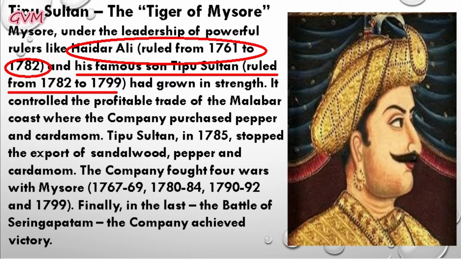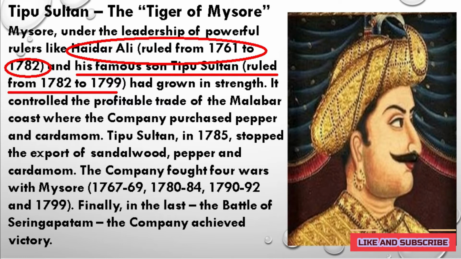And students, as I said earlier, Tipu Sultan disallowed local merchants from trading with the company, and he also stopped the export of sandalwood, pepper and cardamom through the ports of his kingdom. So the Britishers were very furious with him. They saw Hyder and Tipu as ambitious, arrogant and dangerous rulers who had to be controlled and crushed.